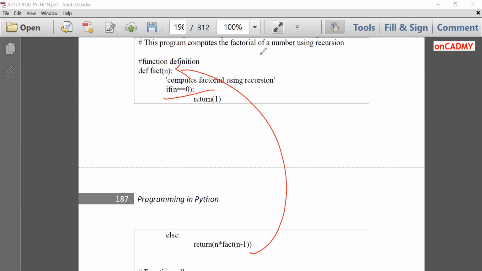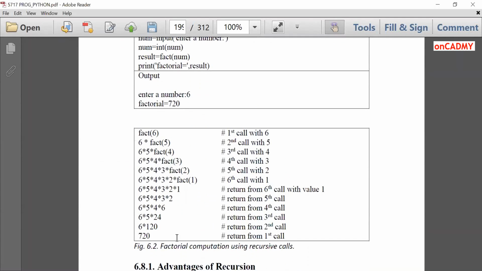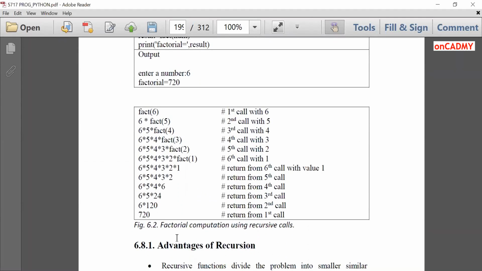This is a very important concept, and the logic is the same that we have studied in C also. The concept is mentioned over here also, which I have told you. This is in expanded form. Here we have computed factorial of 6. So this is how it is going to compute the factorial. You can take a screenshot of this in order to understand it later on.